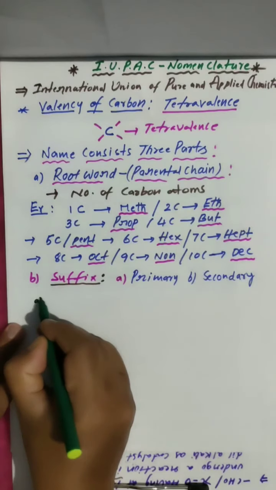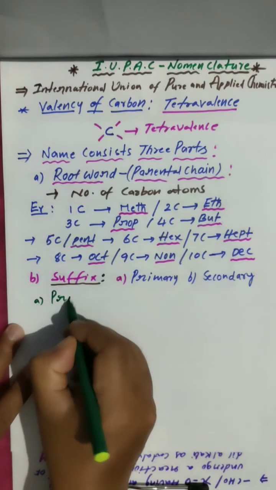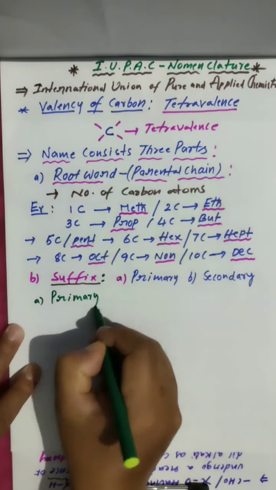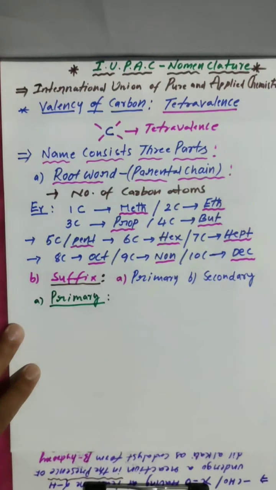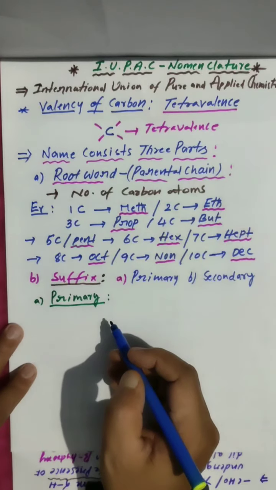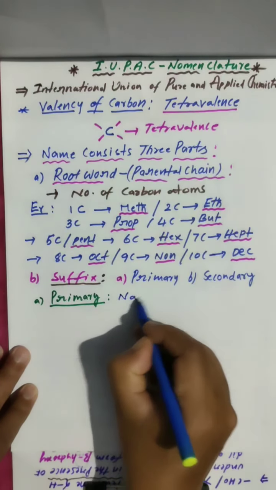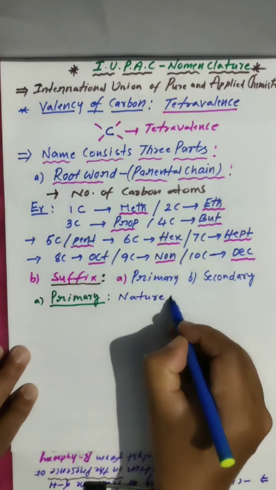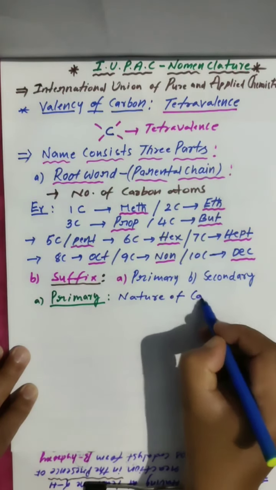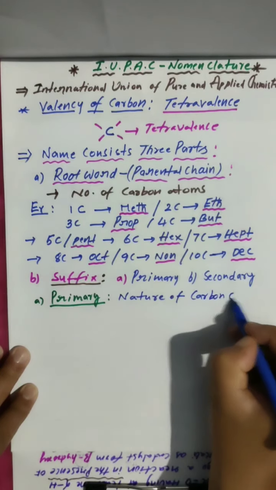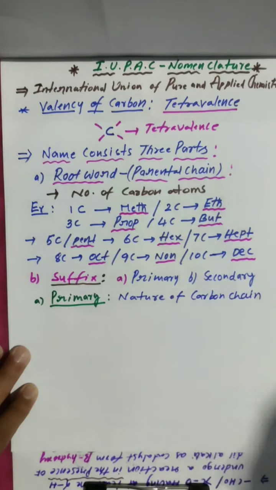Let's go to the primary suffix first. What information does the primary suffix give us? The primary suffix gives the information about the nature of the carbon chain. This is a very important thing here.